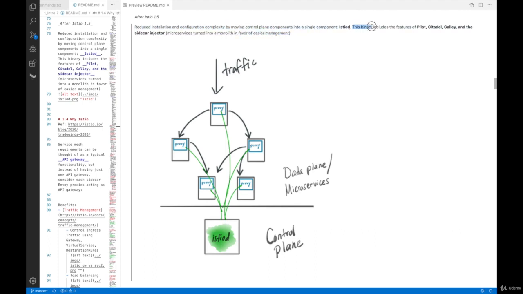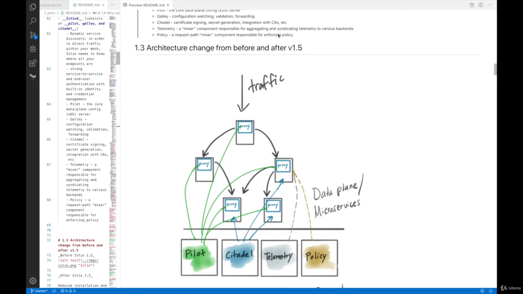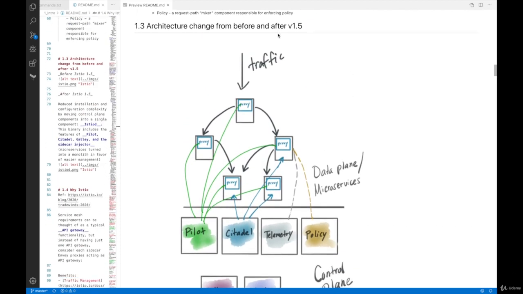So it reduces the installation and configuration complexity by moving control plane components into a single component called Istiod. This binary includes the features of Pilot, Citadel, Galley, and the sidecar injector. So this is kind of like microservices turned back into a monolith in favor of easier management. This is something I wanted to mention because if you look up Istio blogs online, there are a lot of blogs or articles based on Istio 1.3, 1.4, and this 1.5 and 1.6.